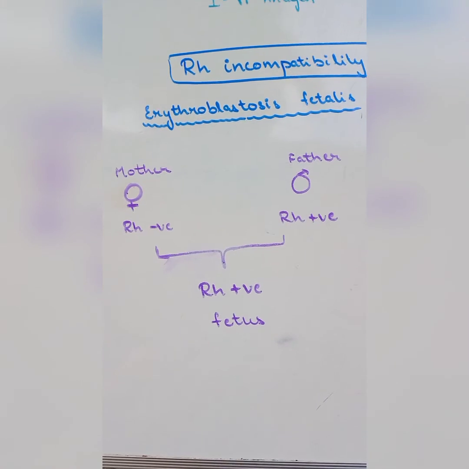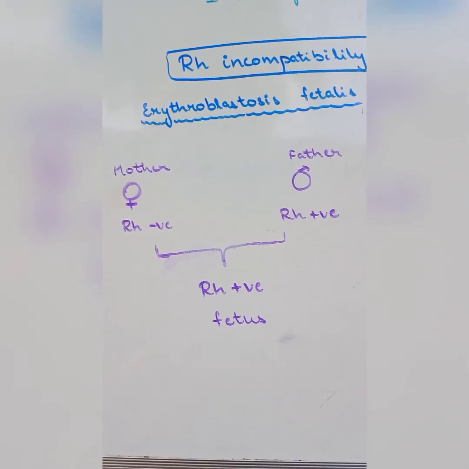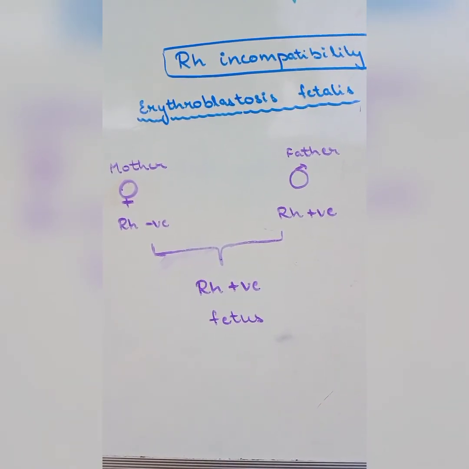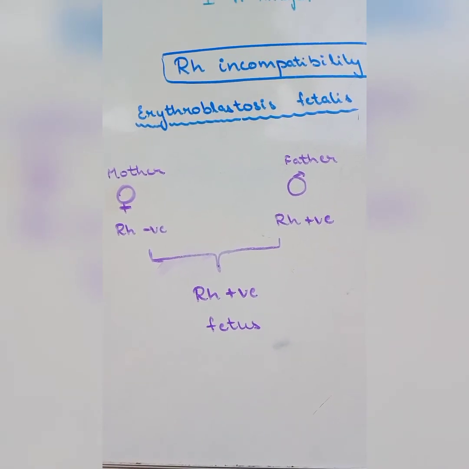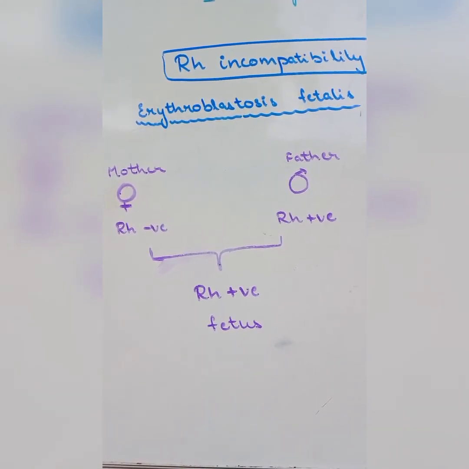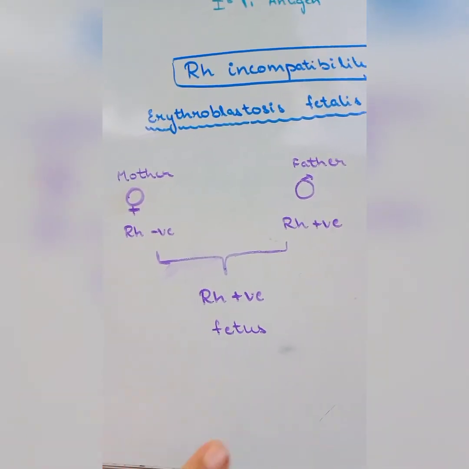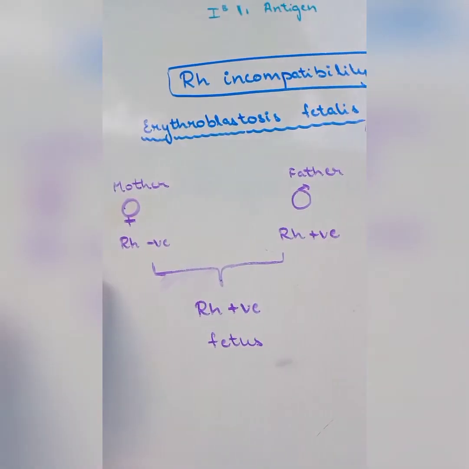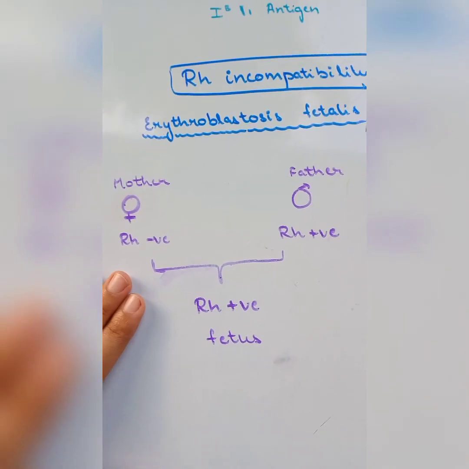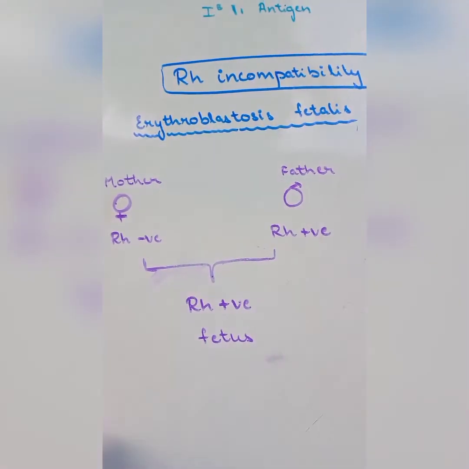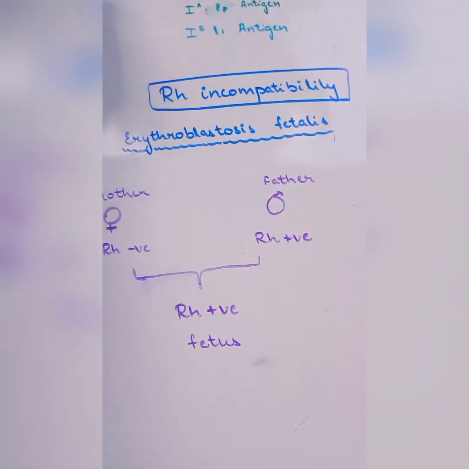It grows completely, but at the time of delivery, the placenta gets ruptured, and thus the blood of the fetus meets with the blood of the mother, and hence the mother develops antibodies against Rh antigen.